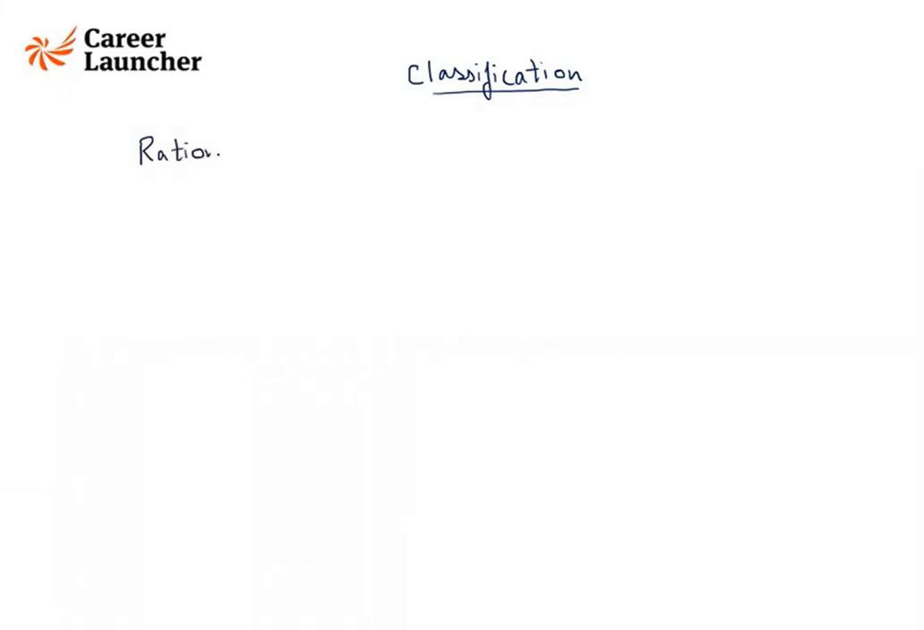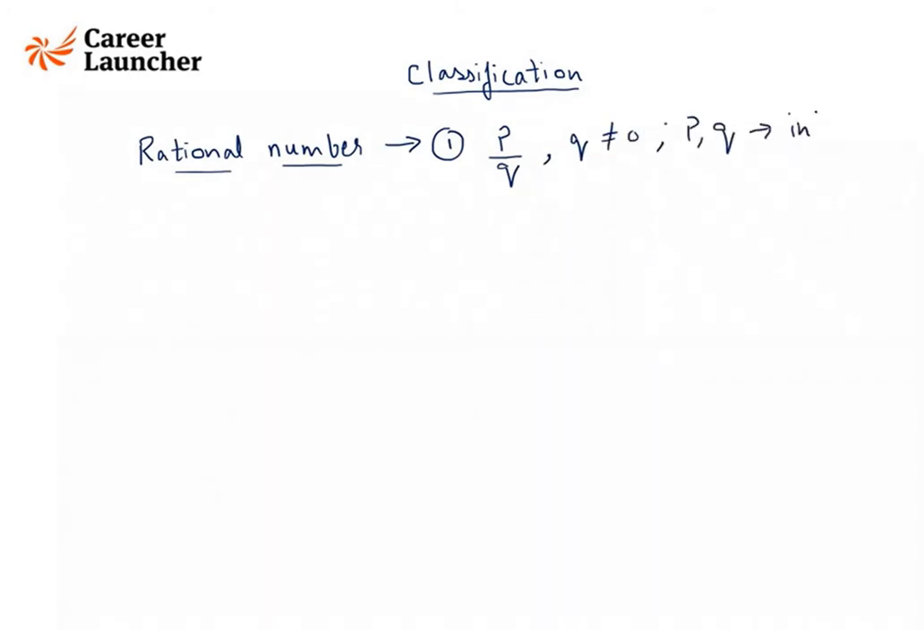Now, first is rational numbers. Any number of the form p by q, where q is non-zero and p and q both are integers, is a rational number. For example, 3 by 8, 7 by 10, 5 by 4. All these are rational numbers.